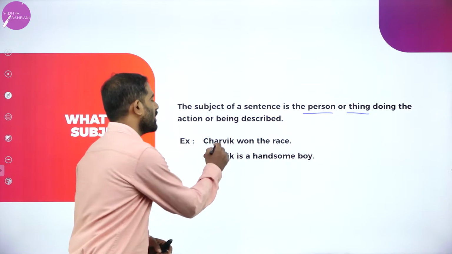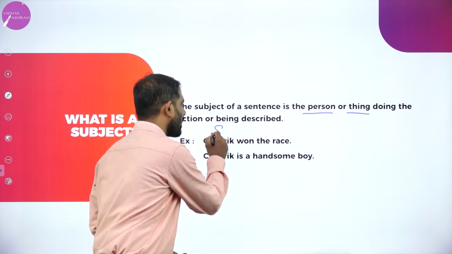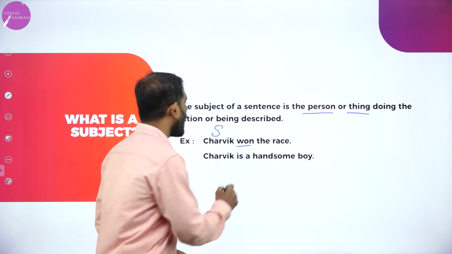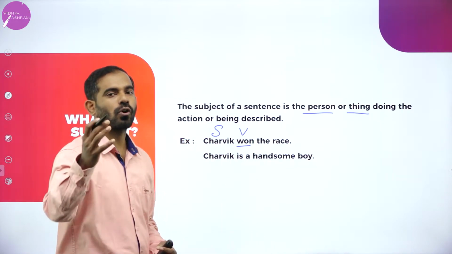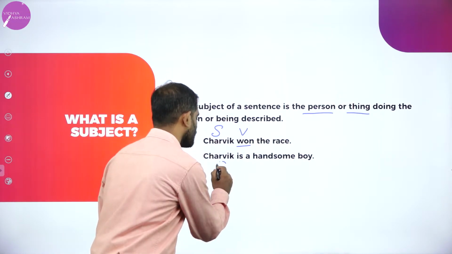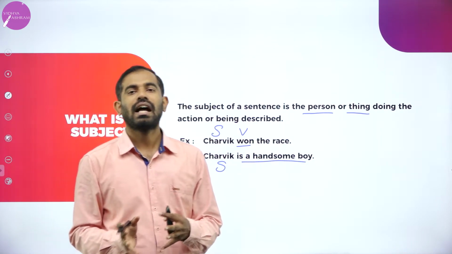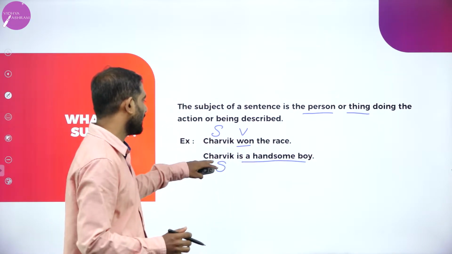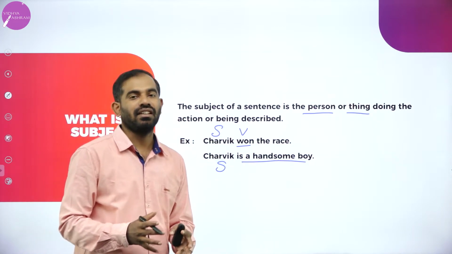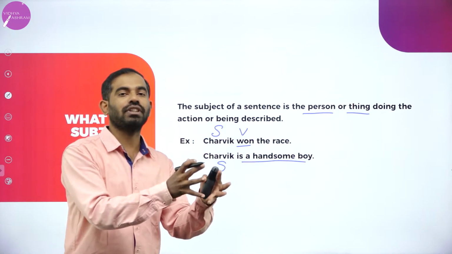For example, Charvik won the race. Now, what is the subject here? Charvik is the subject. And what is won? As we know, won is a verb. Charvik is a handsome boy. Here too, Charvik is the subject. We have plenty of subjects in sentences. You might see more than one subject in a sentence.